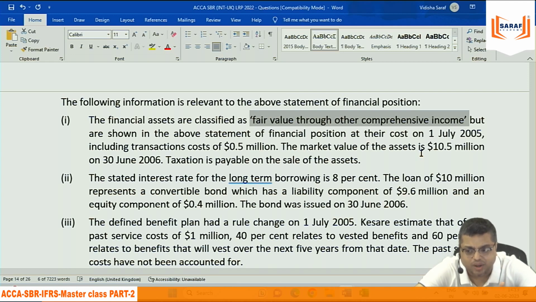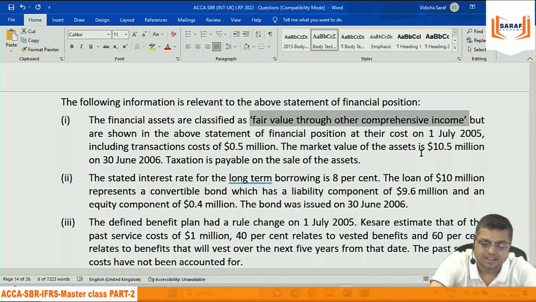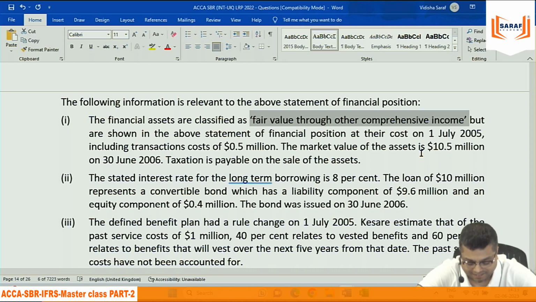But how is this going to affect the deferred tax? How is this going to affect the taxation? Deferred tax liability. Why? The income will be more by 1.5 million.